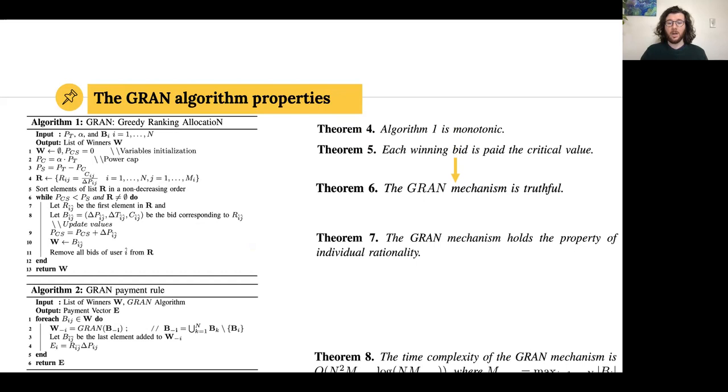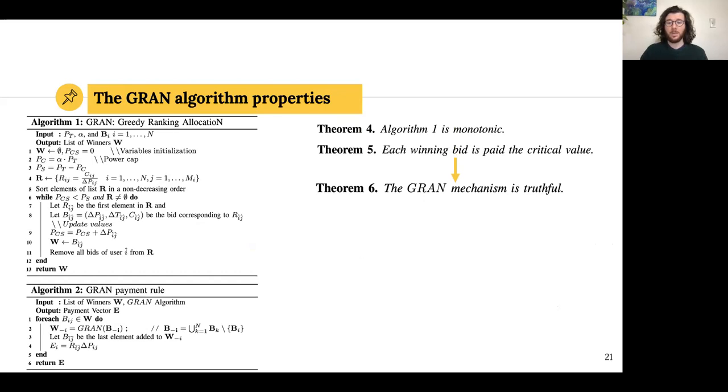Specifically, we adopt a theorem that states that if we can prove that the allocation algorithm, algorithm 1, is monotonic, and that through the payment rule each user is paid the critical value, which is this one here, then the grant mechanism is truthful. Again, if we want to dive into more details about how this is proven, let's talk about it at the end, or reach out to me through email.